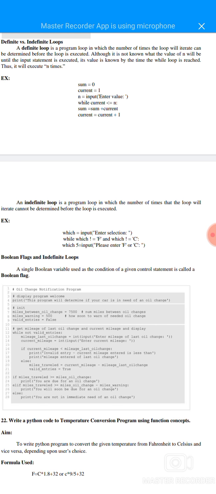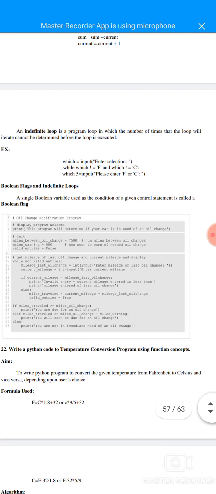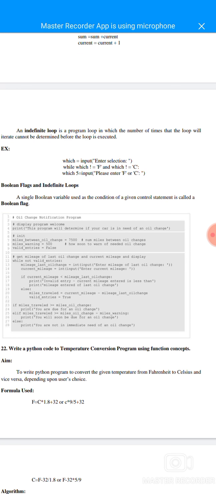An indefinite loop is a program loop in which the number of times the loop will be iterated cannot be determined before the loop is executed. Example: which equal to input, enter selection; while which not equal to f, while which not equal to c, which equal to input, please enter f or c. Boolean flags in indefinite loops: a single boolean variable used as a condition to control a statement is called a boolean flag.